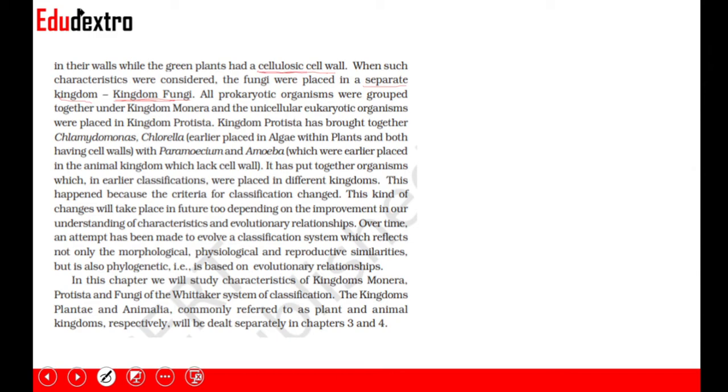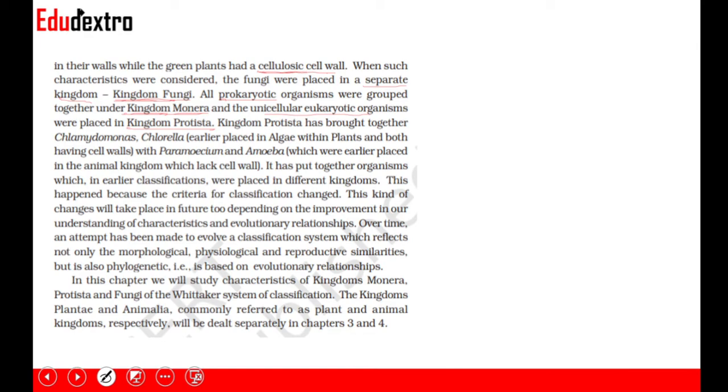All the prokaryotic organisms were now grouped under Kingdom Monera. So, Kingdom Monera had all the prokaryotic organisms, and the unicellular eukaryotes were placed in Kingdom Protista. Now, all the confusions are clear.